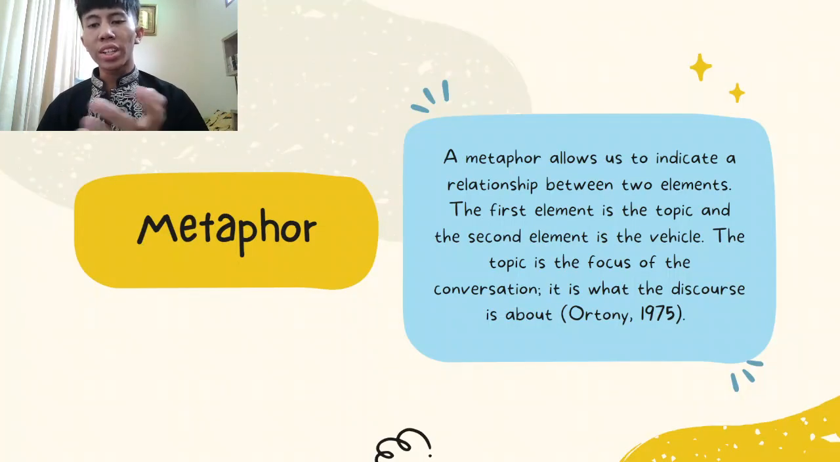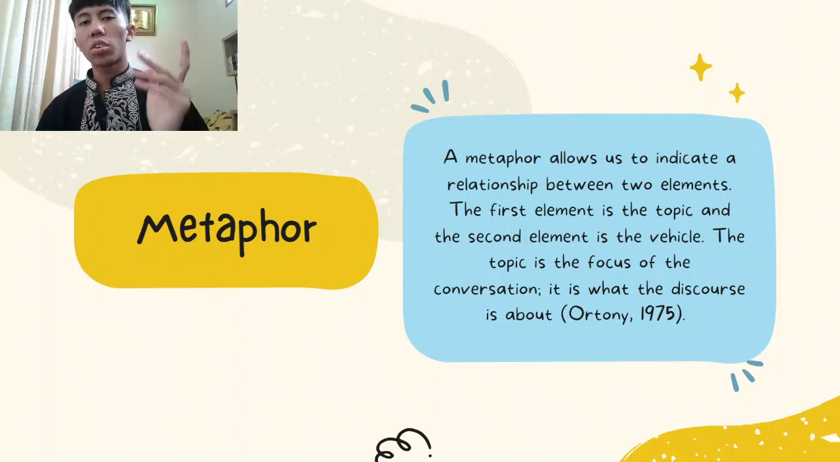Moving on to the third one, metaphor. Metaphor allows us to indicate the relation between two elements. The first element is the topic and the second element is the vehicle. The topic is the focus of the conversation, what the discourse is about, according to researchers.